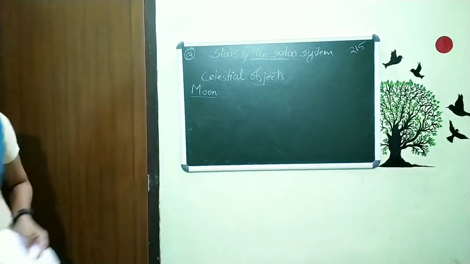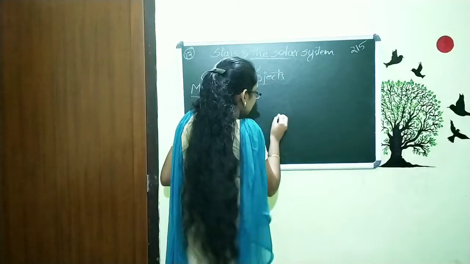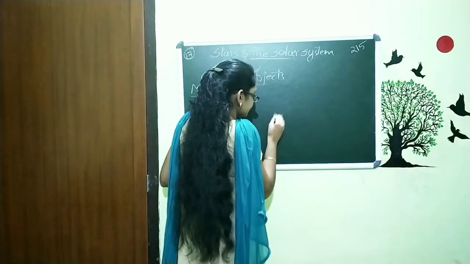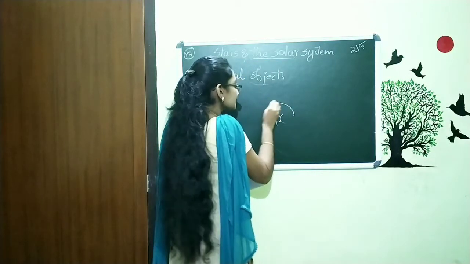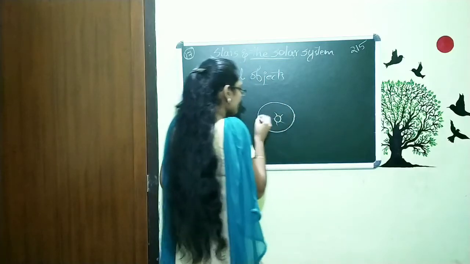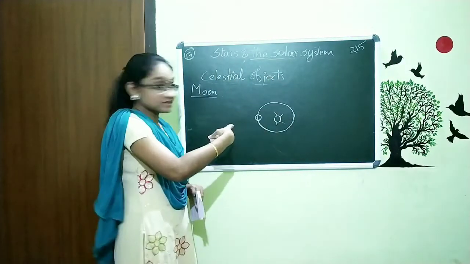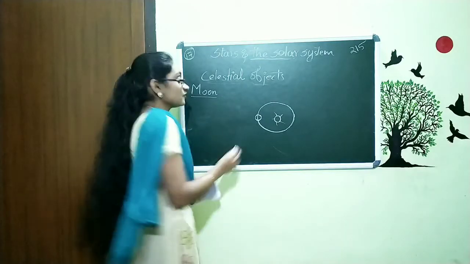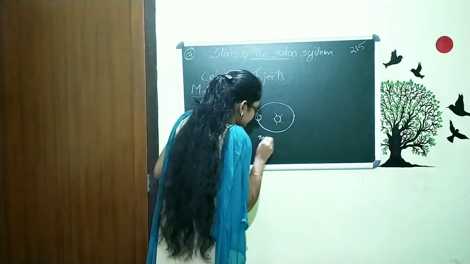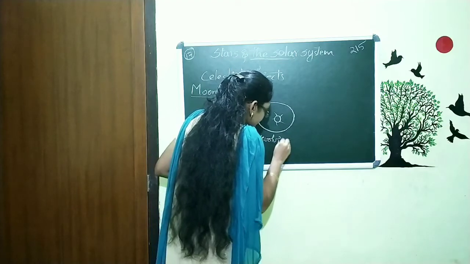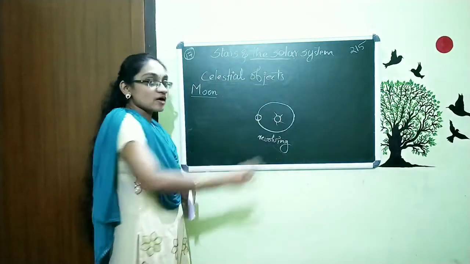We said that the sun is here and the earth is moving around the sun. That is, the earth is revolving around the sun.